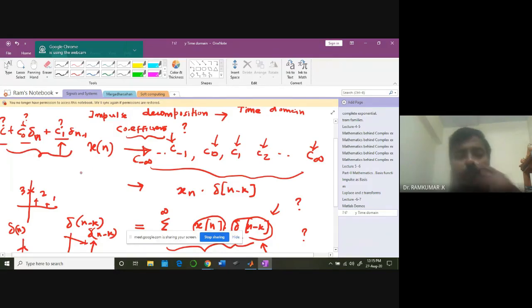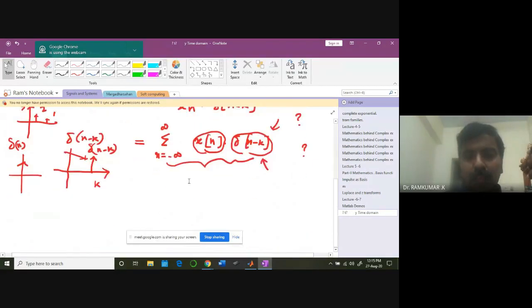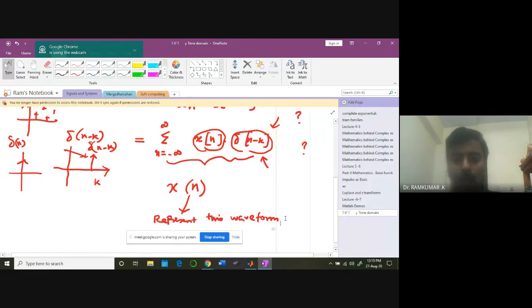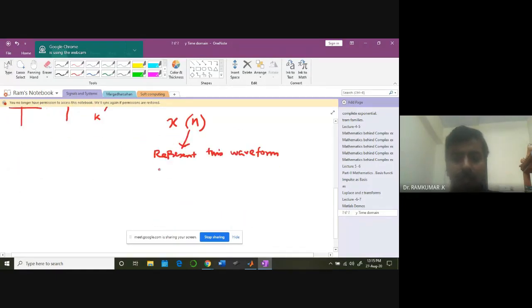So what I'm trying to do in this problem, you have to imagine like this. This is an important idea, that's why I'm spending some time. I have a signal x of n, and I'm trying to represent this waveform as a linear combination of impulse signals.